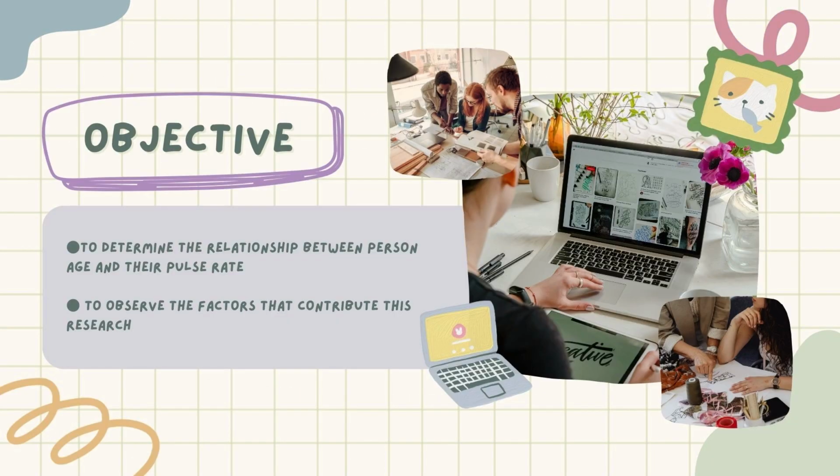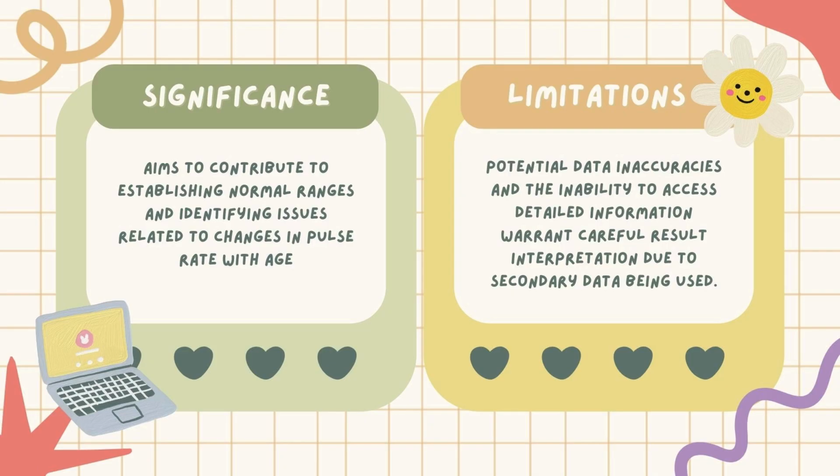The objective is to determine the relationship between a person's age and their pulse rate, and also to observe the factors that contribute to this research. The significance of our research is to contribute to establishing normal ranges and identifying issues related to changes in pulse rate with age, providing a more comprehensive perspective on heart health by understanding the diverse factors influencing pulse rate, including age.